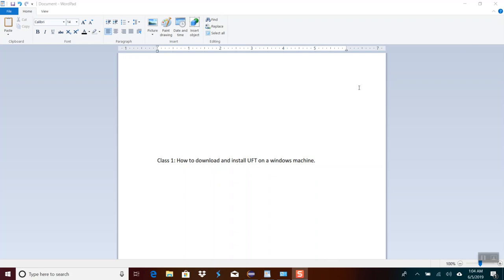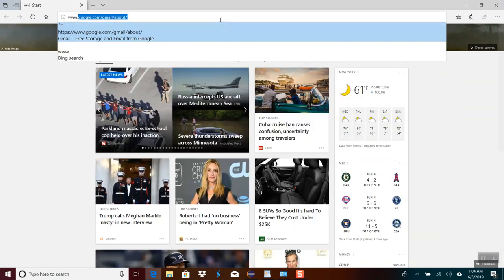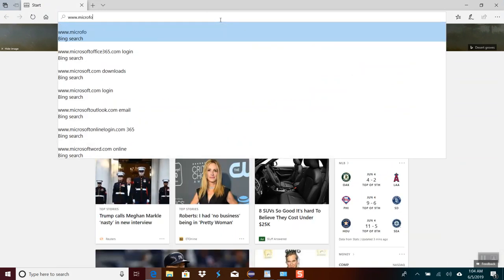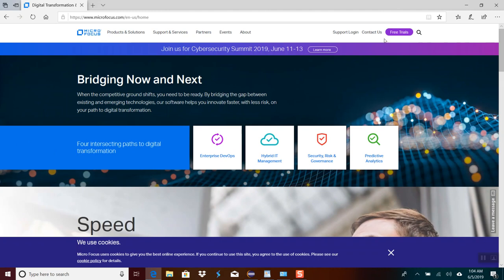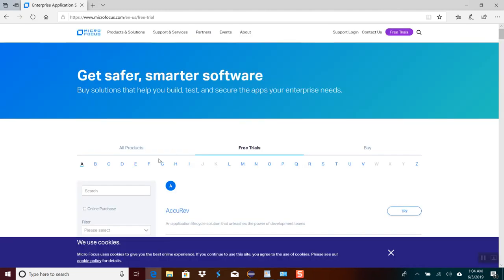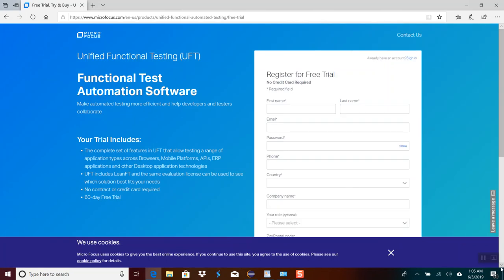So in order to do that, let's open a browser and type www.microfocus.com. Click free trials and search UFT. And then click the try button. So you're going to open this window.